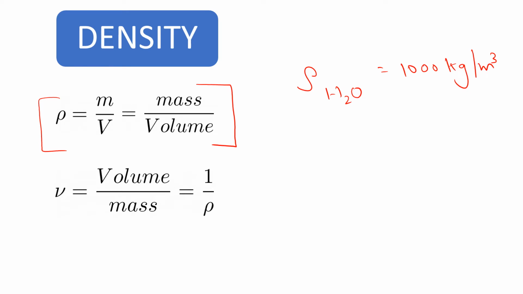And what is specific volume? That is the volume of the fluid divided by mass. That is the reciprocal of density. That is equal to 1 by rho. Nu is equal to 1 by rho.